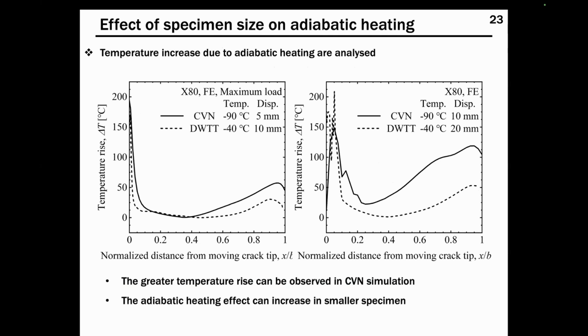This is the calculated temperature rise in CVN and DWTT simulations at the maximum load point and at twice the displacement at maximum load. The temperature increase in the CVN simulation is represented as a solid line, and the DWTT simulation is represented as a dashed line. So higher temperatures are calculated in the CVN simulation due to the small size of the specimen.